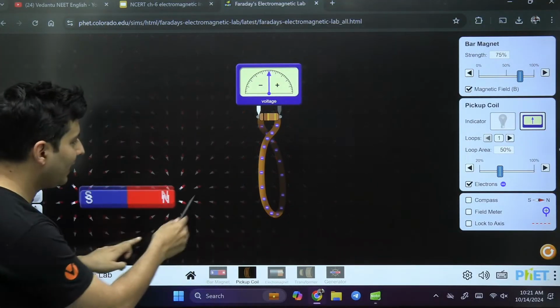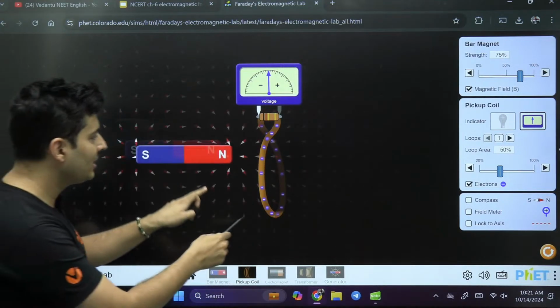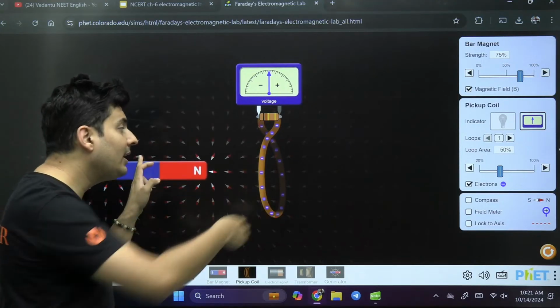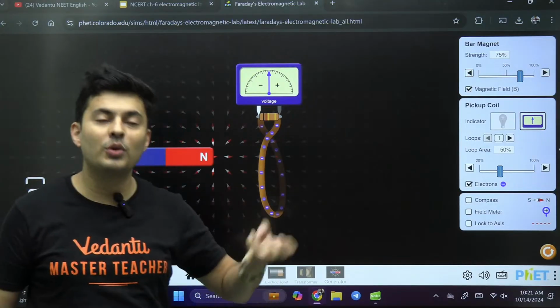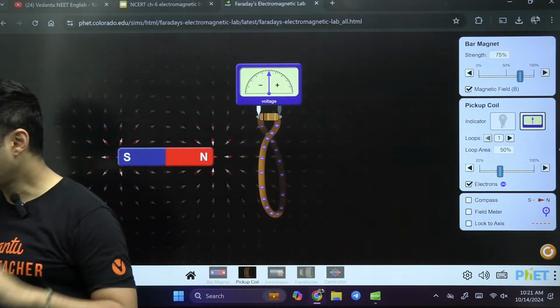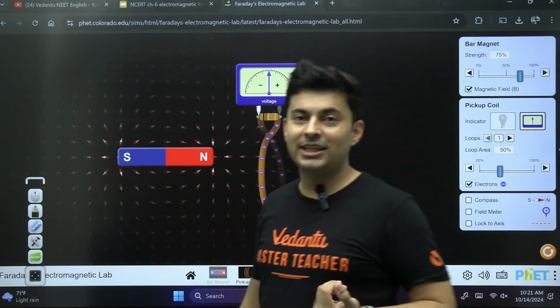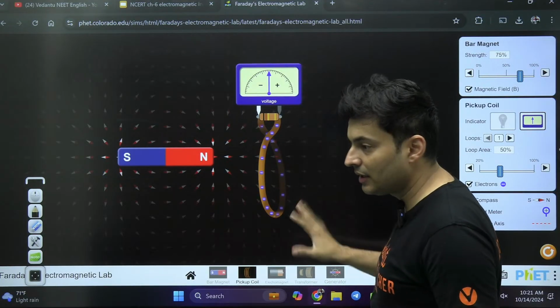And what do you see? The magnetic field in this region, is it not changing, guys? So this shows that whenever the field passing through a coil changes, that produces electricity. A static magnetic field does not produce electricity. Right now the fields are stationary, not changing.